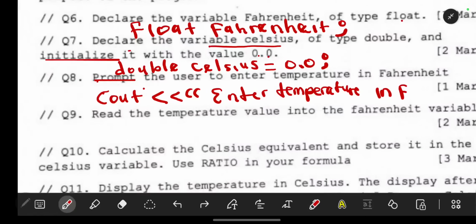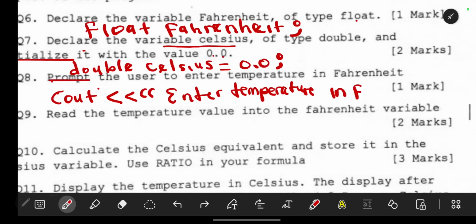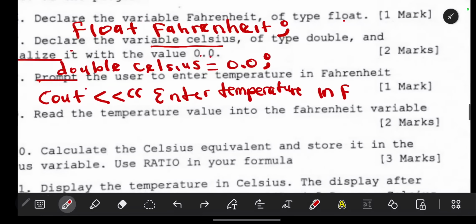We are told to read the temperature value into the Fahrenheit variable. So remember, for reading the temperature into the Fahrenheit, the computer can only read if you enter, for example, 2 plus 2. If you enter a 2 and a 2, then it can output something. So the computer is the one that is reading, so it has to see.